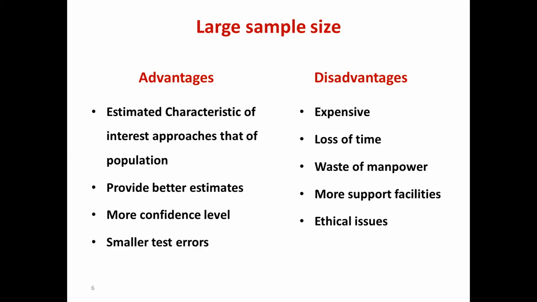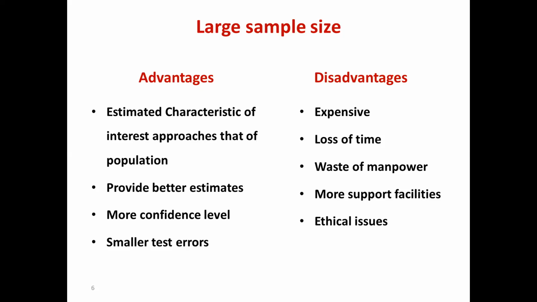So what are the advantages of having a large sample size? As I was telling you, if you take a larger sample size, whatever estimate you get with the sample will be more or less near to the population parameter. Okay, so this is very simple, right? Very easy to understand. If you have a large number of people in your study, whatever you are going to observe will be more or less the same as reality. If you take a small sample size, it is not going to be as accurate. Okay? Second, it is going to give you better estimates.